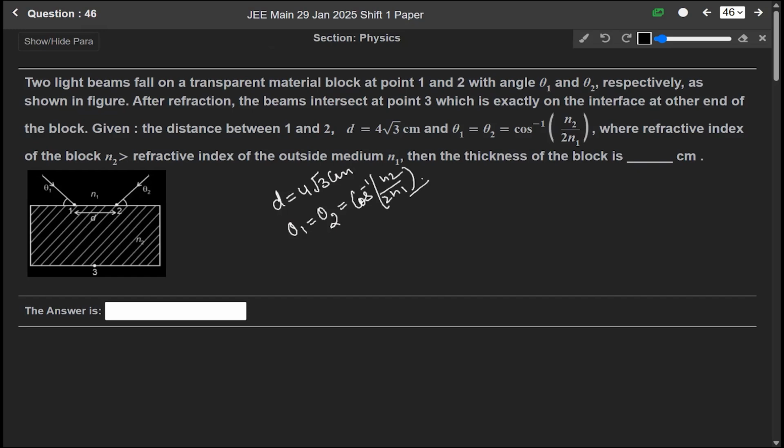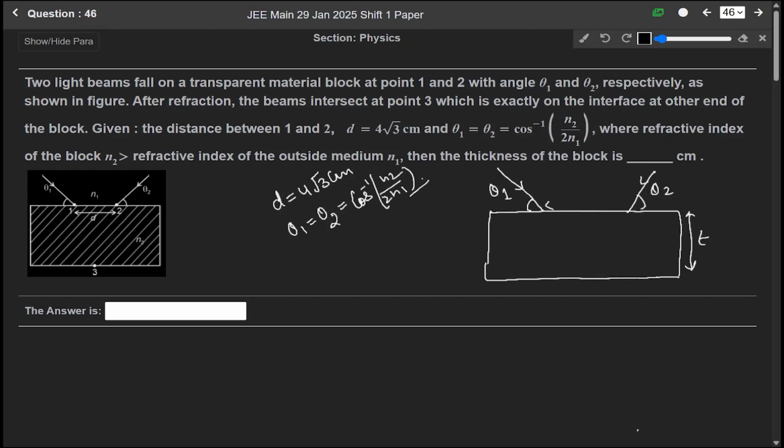Okay, so we have to find the thickness of the block in terms of centimeters. First of all, let us try to draw it. So we are given a block. Let us assume that its thickness is t, and we are given this angle theta 1 and this angle theta 2, and the distance between this point, let us say this is point 1 and point 2, the distance between them is given as d.